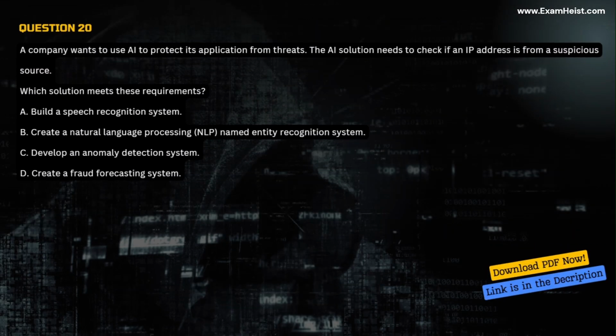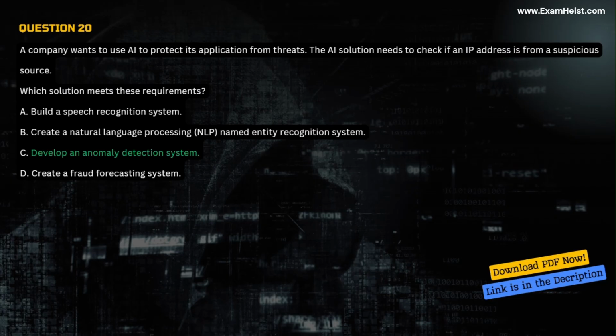Question 20. A company wants to use AI to protect its application from threats. The AI solution needs to check if an IP address is from a suspicious source. Which solution meets these requirements? A. Build a speech recognition system. B. Create a natural language processing, NLP, named entity recognition system. C. Develop an anomaly detection system. D. Create a fraud forecasting system.